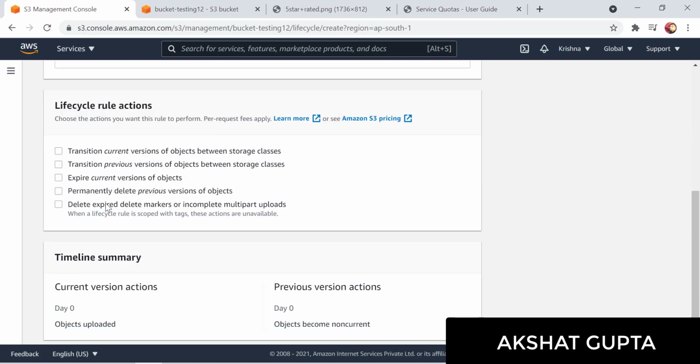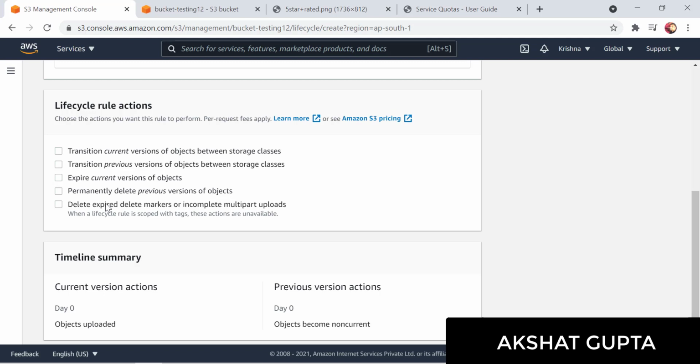There are five action rules in your life cycle. First is transition of current versions of the object, where transitions happen between the storage classes. If there are previous versions, that too is possible. If you want to expire current versions of the object, you can do it.